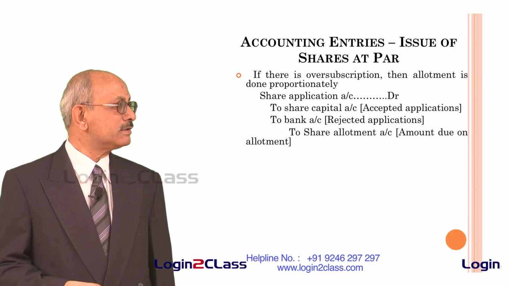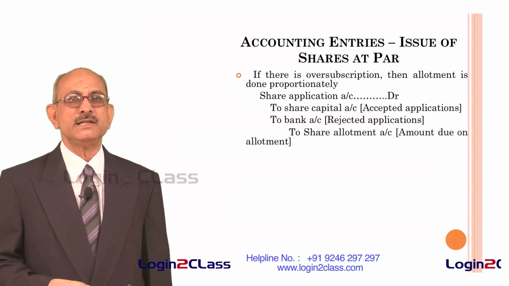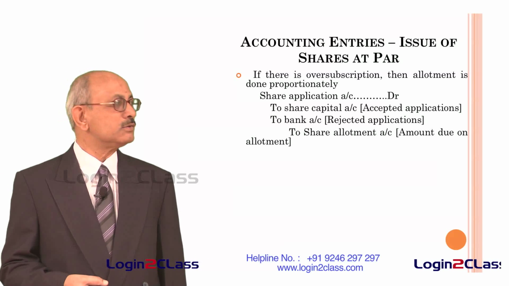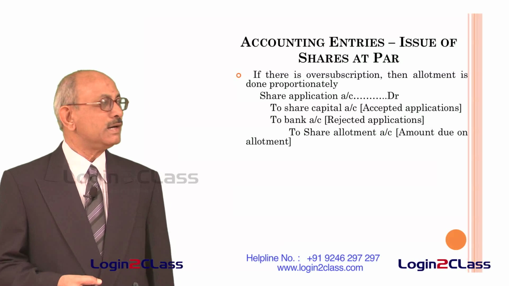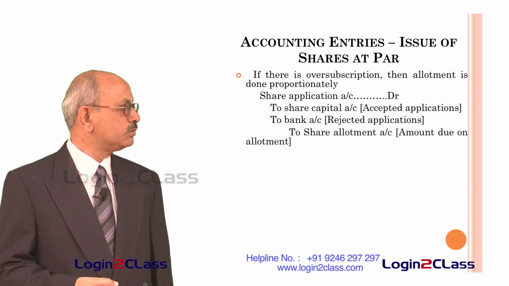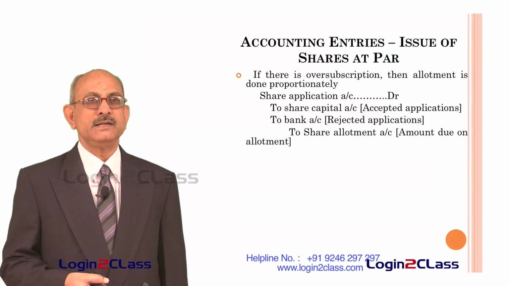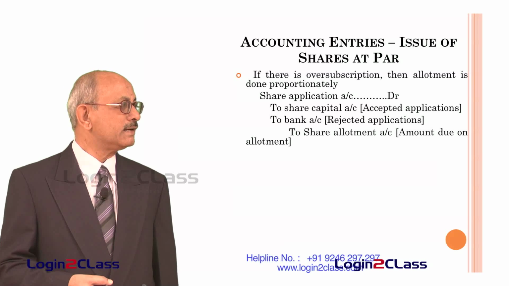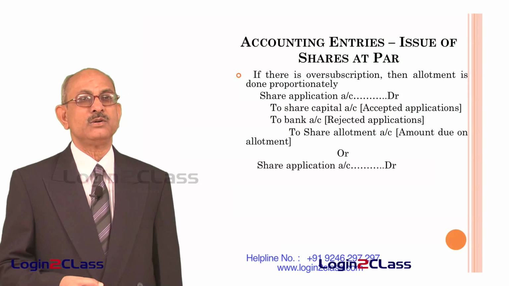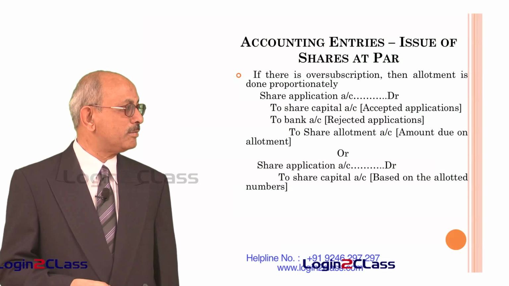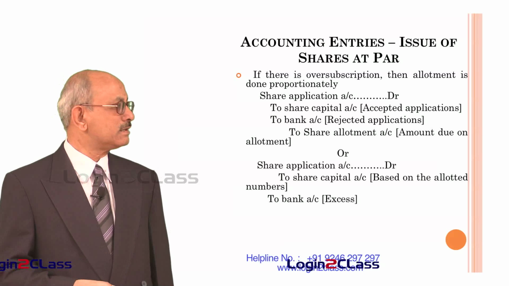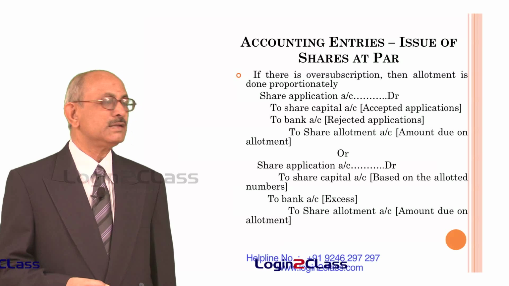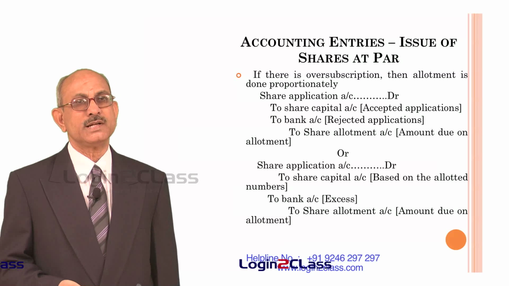So what happens? Crediting to bank account means the money is returned to the shareholders whose applications have been rejected. The amount due on allotment, whatever money has to be paid on allotment, again has to be passed. So we have to pass an entry by crediting the amount to share allotment account. This amount also is taken from that amount, or we can also pass entries as share application account debit to share capital account based on the allotted numbers, to bank account, that is the excess amount received, and to share allotment account, it is amount due on allotment also is credited to that account.